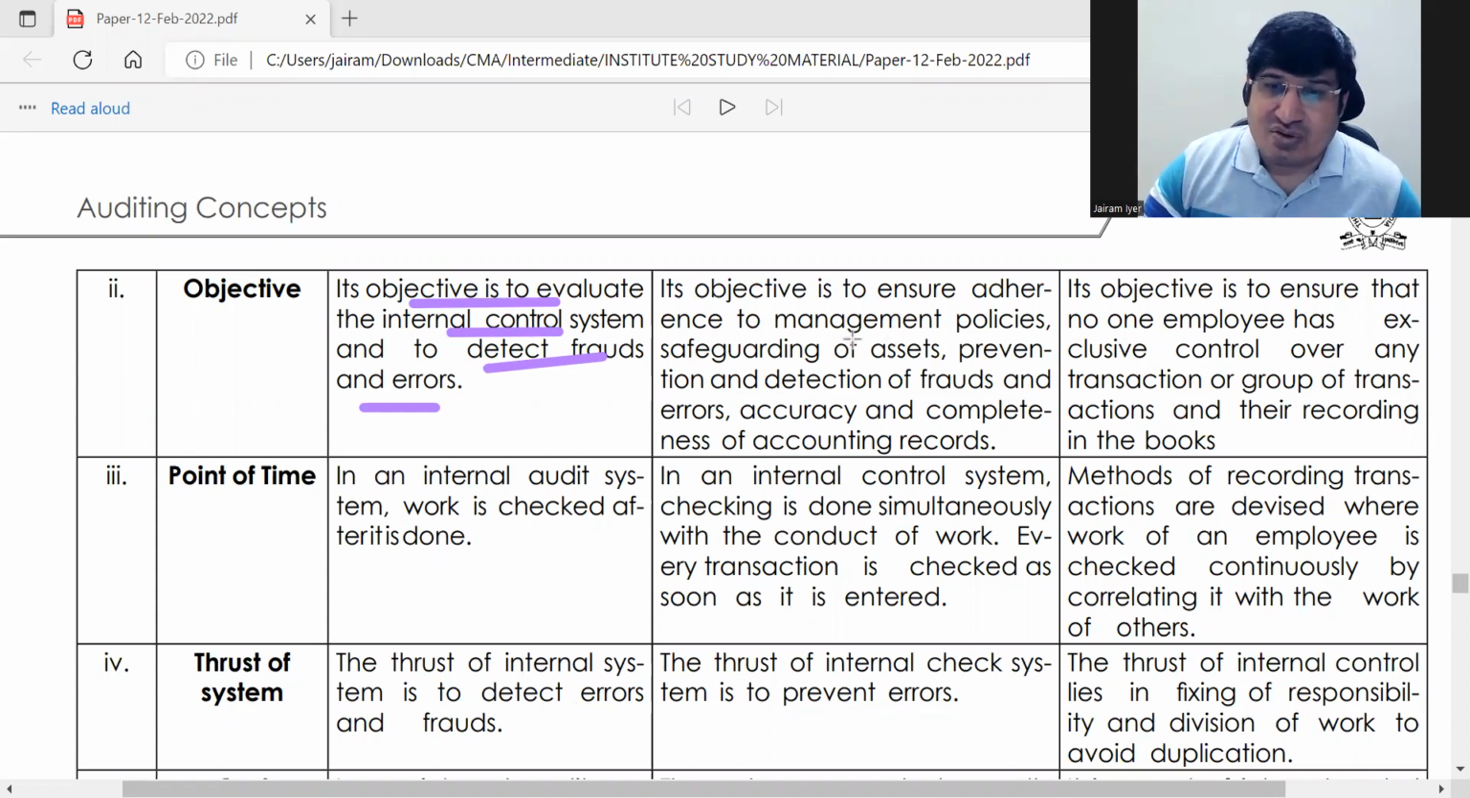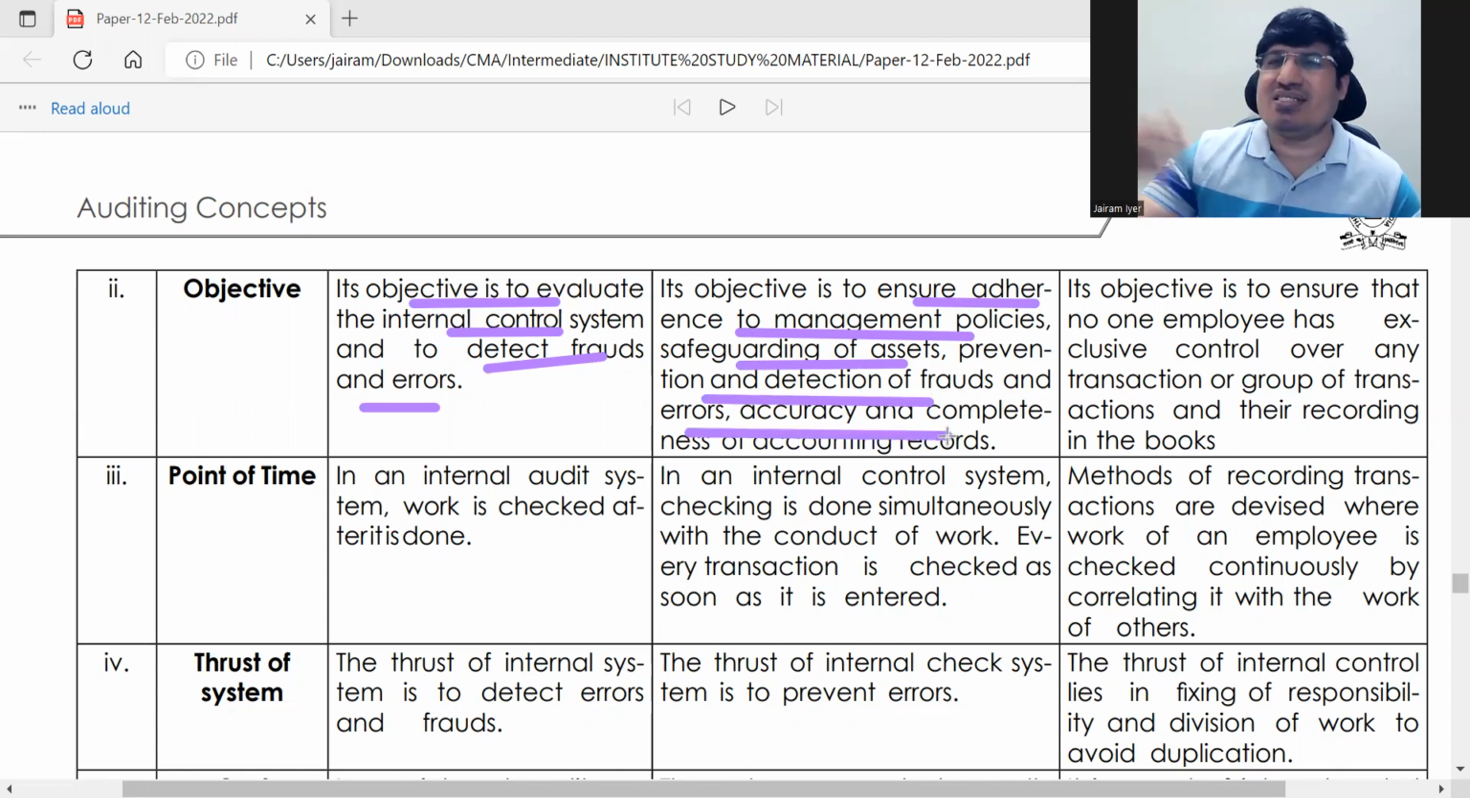It will ensure adherence to management policy, safeguarding of assets, and of course prevention and detection of frauds. Then everything is done accurately, etc. All these things are in internal control, which is comprehensive. So it ensures that everything is fine.